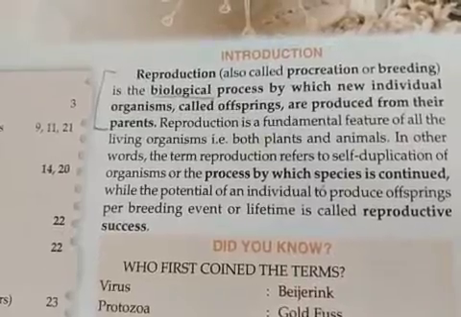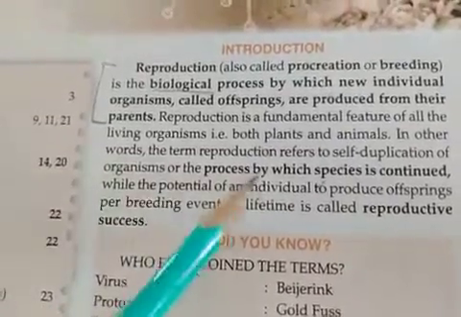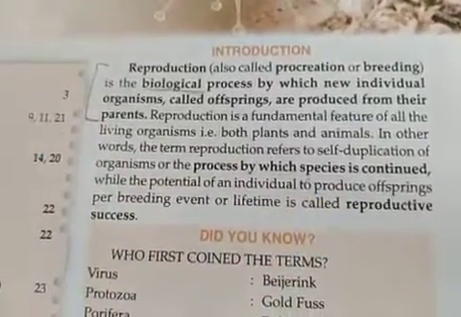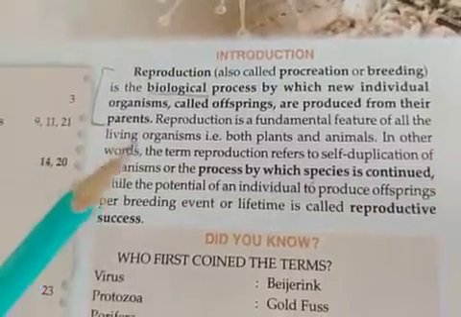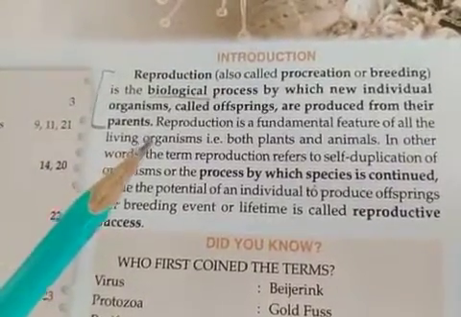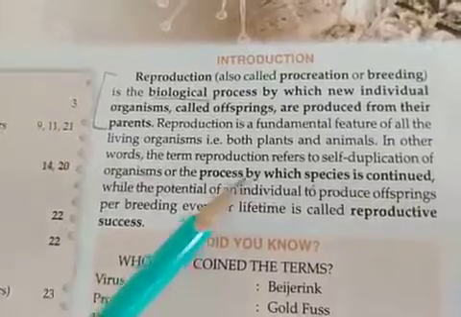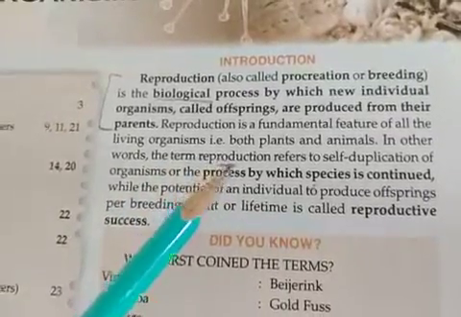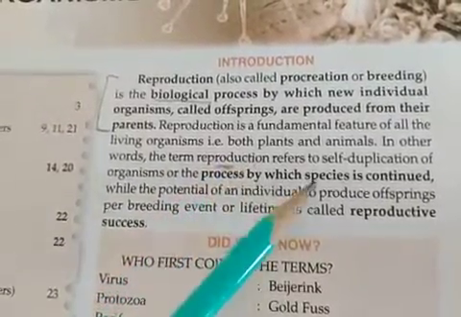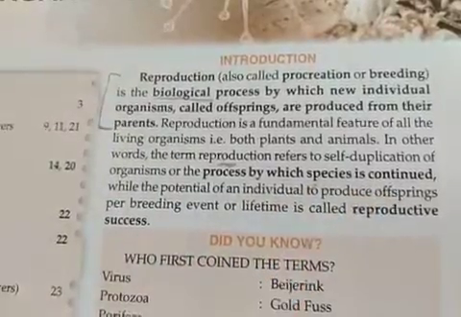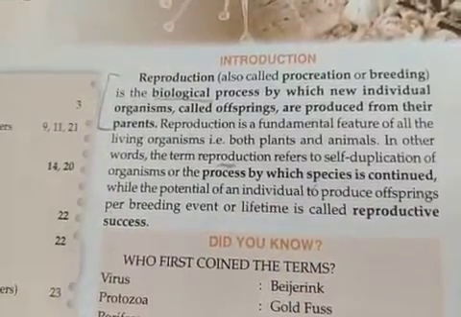Reproduction is observed to ensure the continuity of species. If you want to observe that a species should be conserved on earth, or that it exists on earth, the necessary point is their reproduction. They should reproduce. If they reproduce, then the species will continue up to the end of life. Okay.